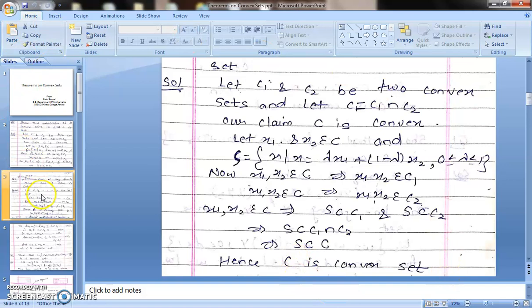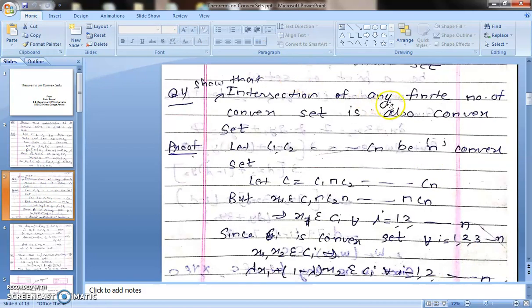Okay students, next comes the next question: intersection of any finite number of convex sets is also a convex set. Because in the previous question we have proved that intersection of any two convex sets is a convex set, here we have to prove intersection of any finite number of convex sets is also a convex set. Proof. Let C1, C2, up to Cn be n convex sets, because we have to take a finite number of convex sets.